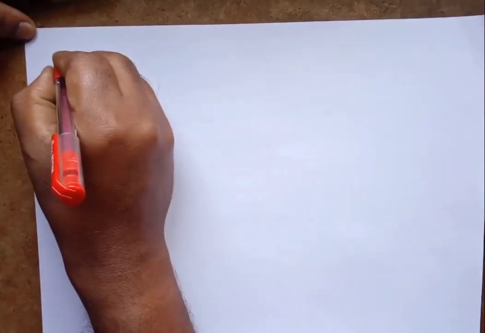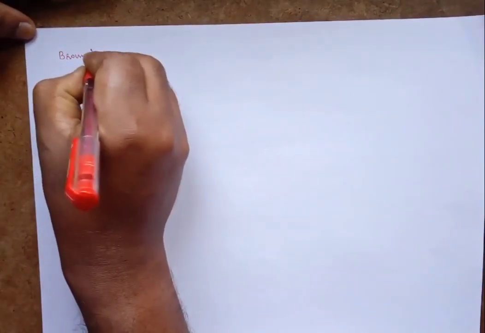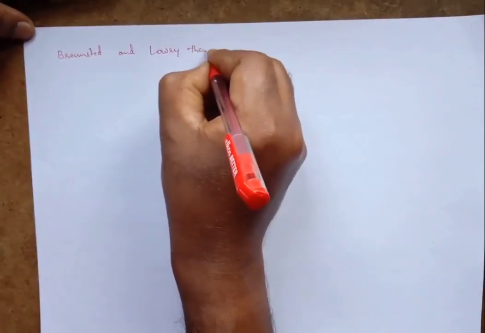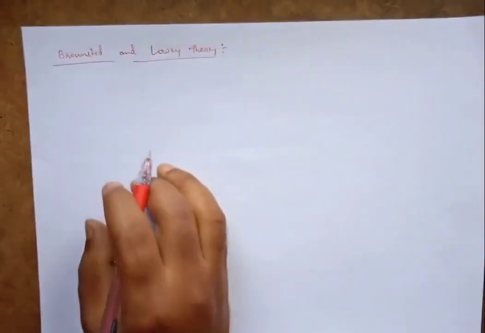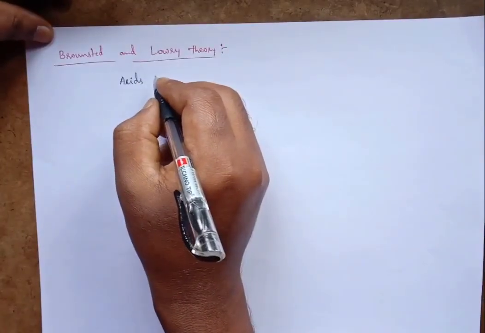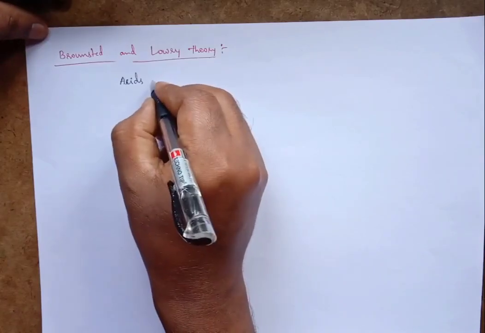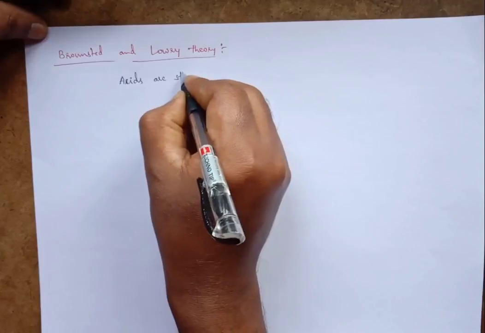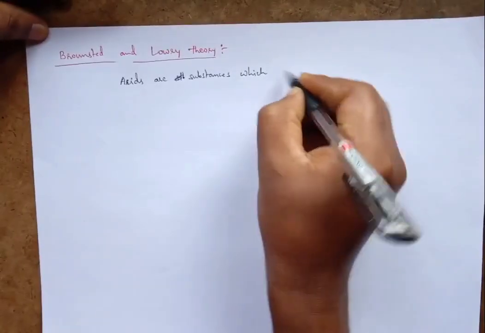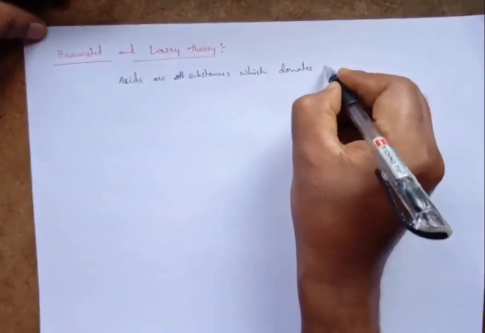Next scientists, Bronsted and Lowry. According to Bronsted and Lowry's theory, acids are defined as the substances which can donate protons, that is, they donate H plus ions.